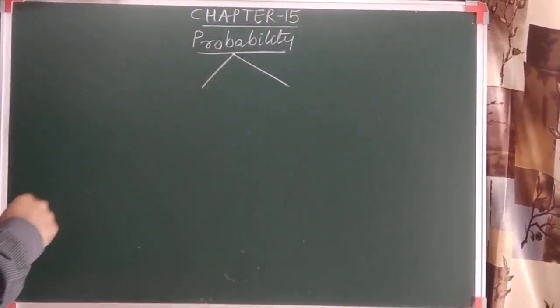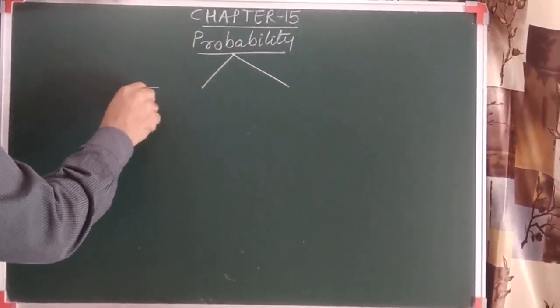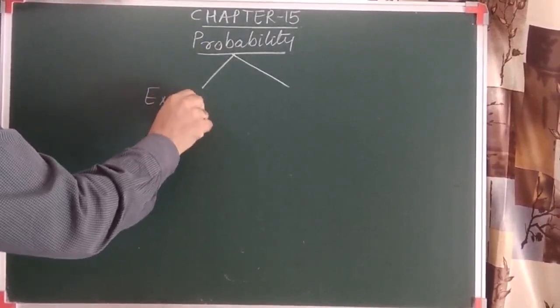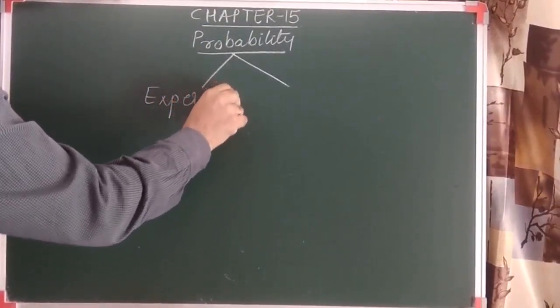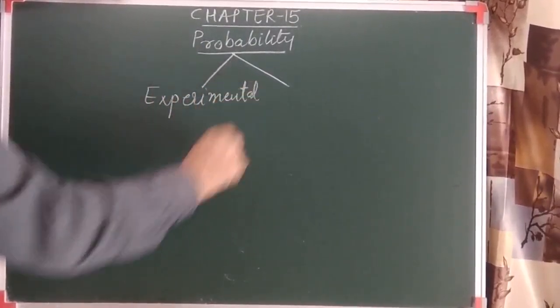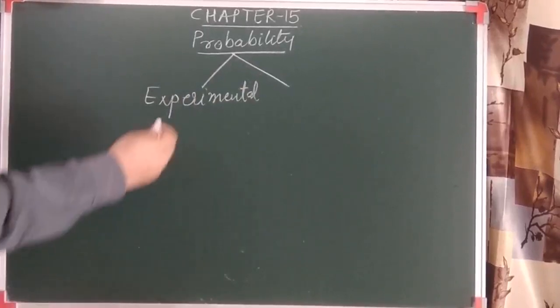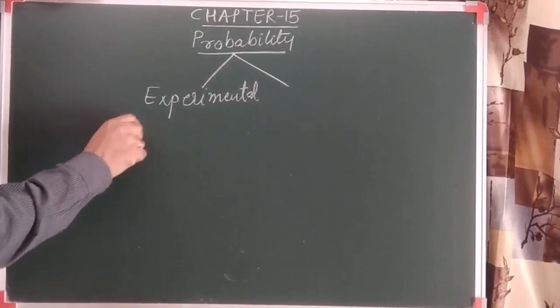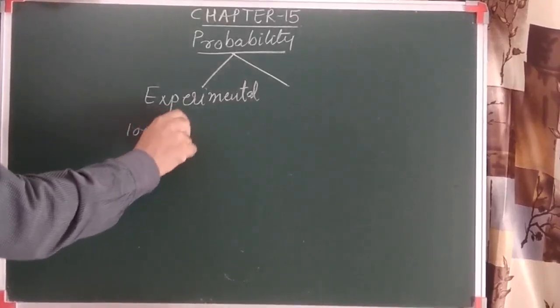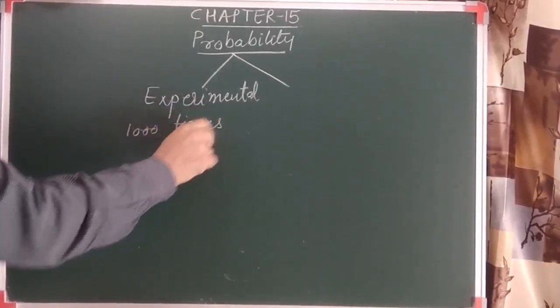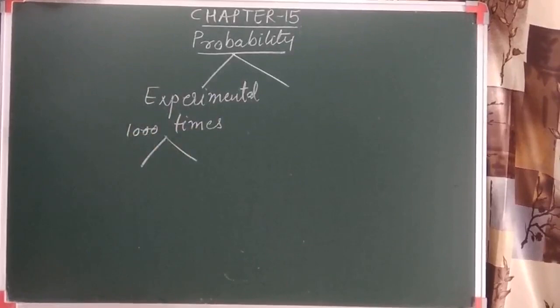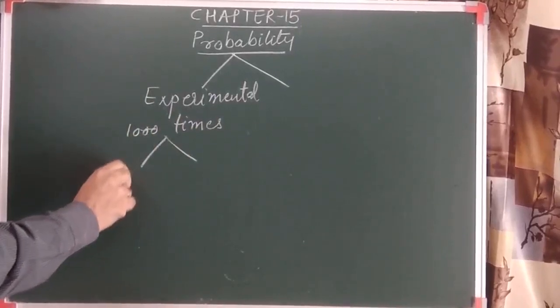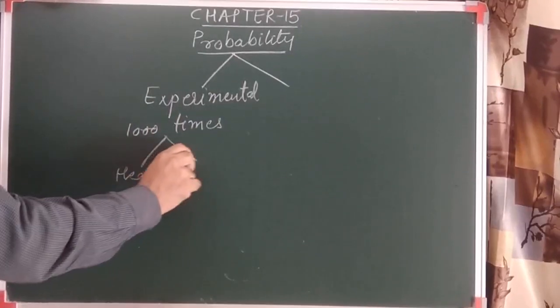One which we have already discussed in the 9th standard was based on the experiments. So it is called experimental probability. Let's understand this experimental probability by an example. Let's consider one example. When you toss a coin 1000 times, we will obtain two outcomes, head or tail.